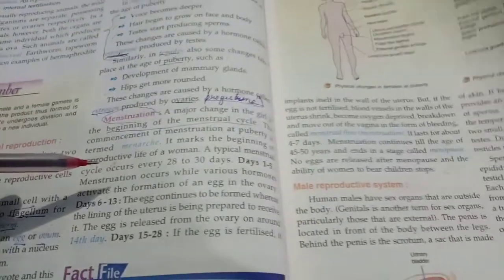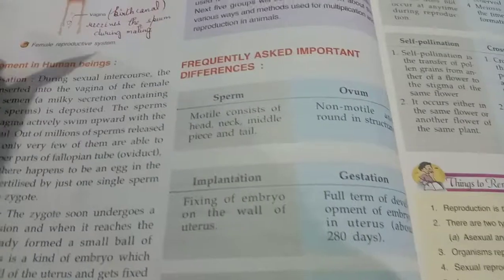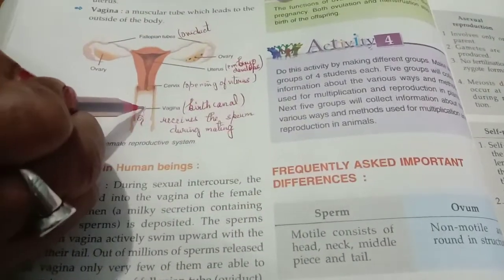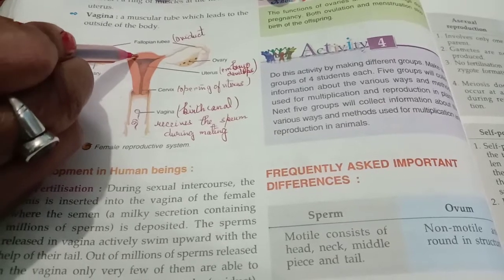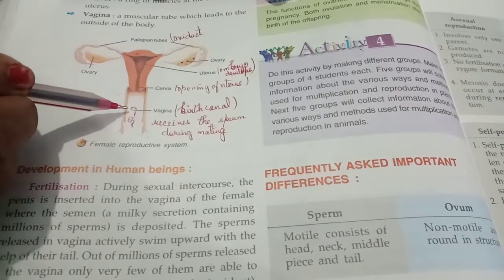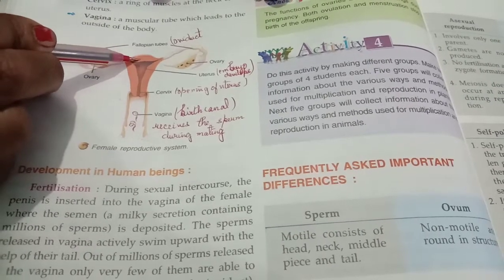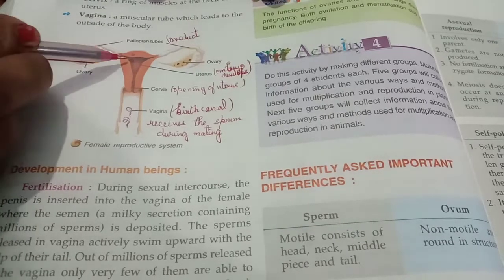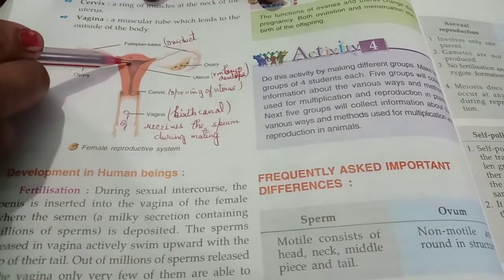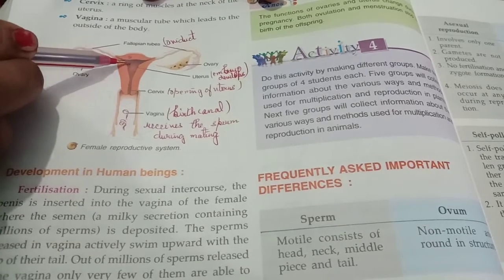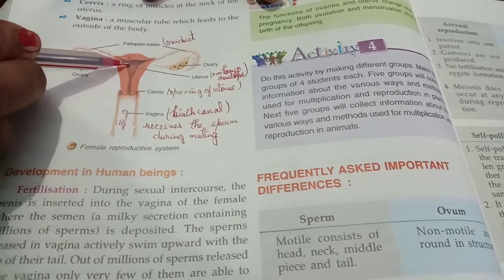Now, what happens? Let me show you the diagram again. There are millions of sperm that move towards the egg. Somewhere it is placed here. Now what happens when the sperm fuses with the egg? Fertilization has occurred and it implants on this wall of the uterus and starts growing. The embryo develops into the fetus.